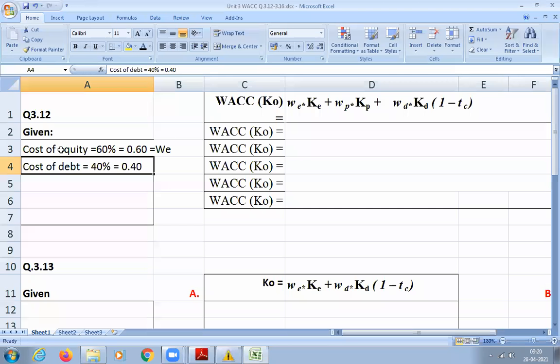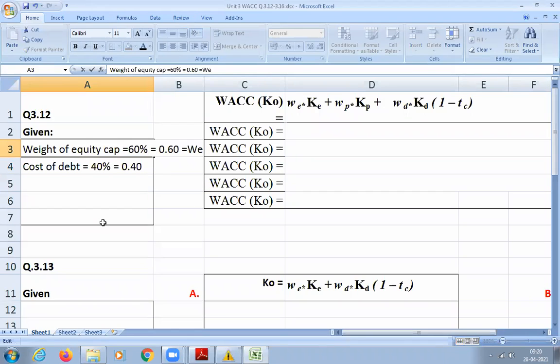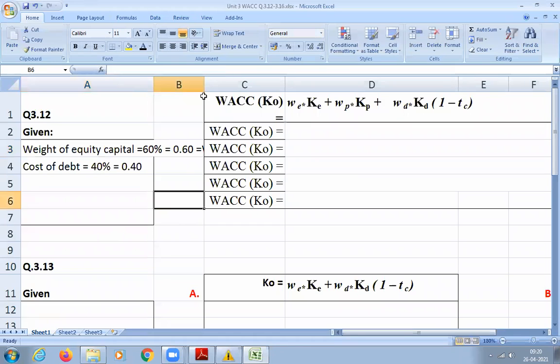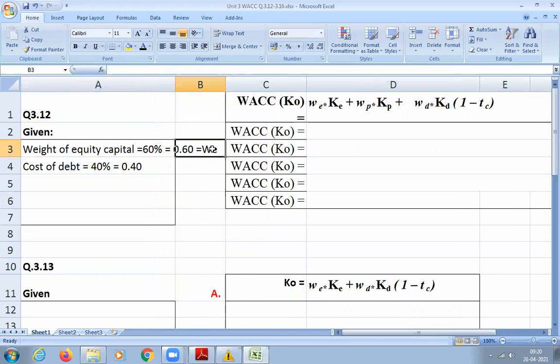Yeah, this is not cost actually, this is weight. Weight of equity capital. Okay, so that is 0.6. Clear? Is it understood?